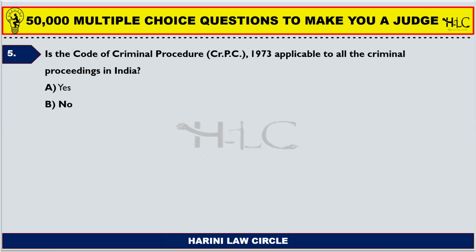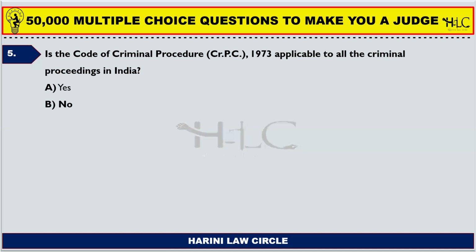Next one. Is the Code of Criminal Procedure 1973 applicable to all the criminal proceedings in India? Yes, no. So the answer is no. Final year students or students who are bluntly reading law might think that criminal procedure applies to all criminal proceedings, but that is not the case. Section 5 of the Criminal Procedure Code gives clarity to it, where a saving clause has been given.